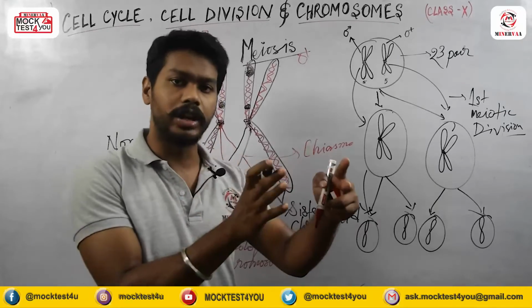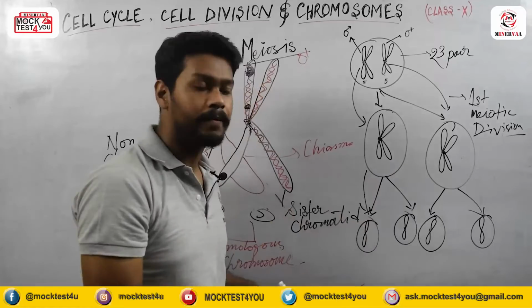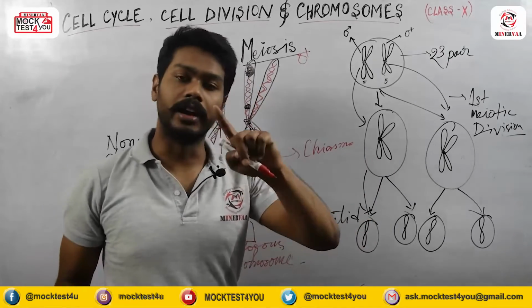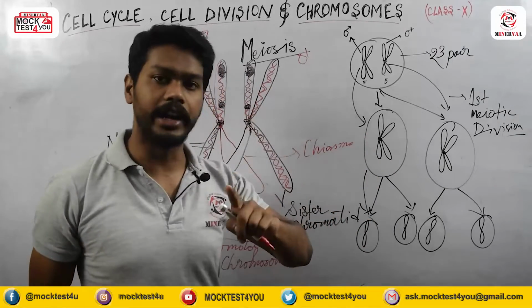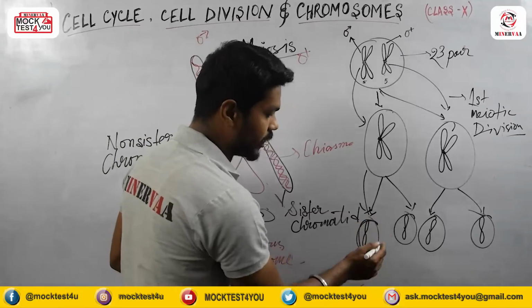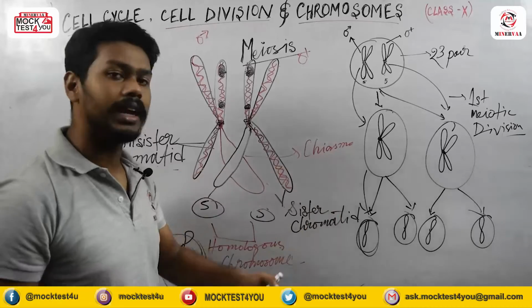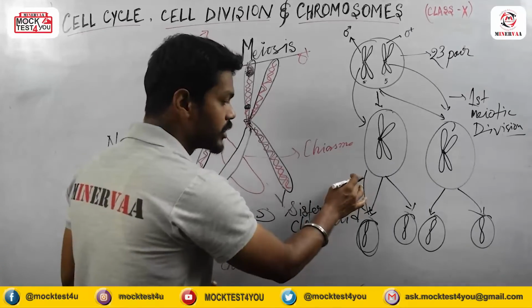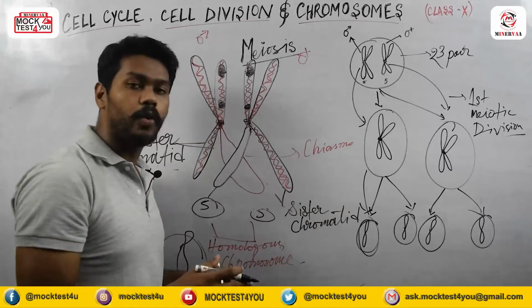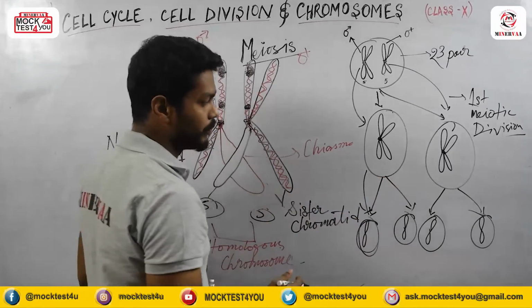Okay, DNA means actually I'm talking about the chromosome. Chromosome content will double, but after the division, the content will get reduced, but the number of the chromosomes remains the same. So here the same thing happened, which we can also call the equatorial division, same as the mitosis division. The number of chromosomes will remain the same here.